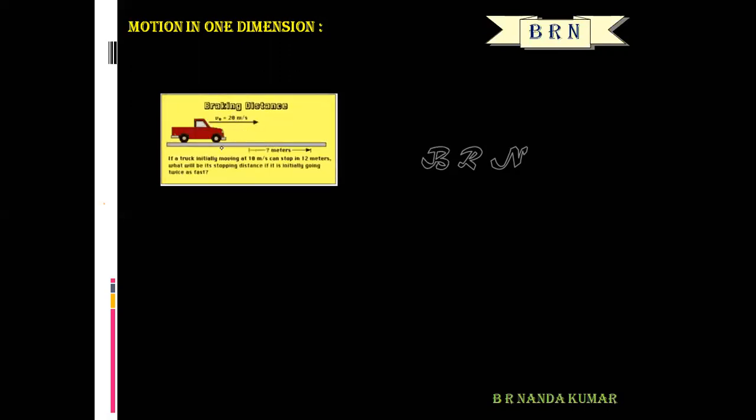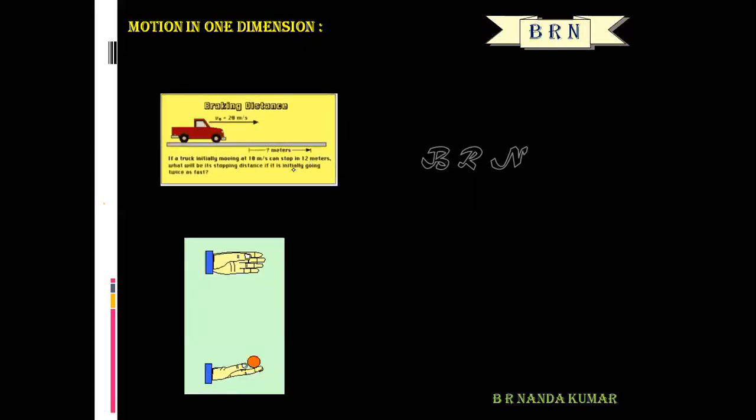For example, a car moving along a straight road, or a train moving along a straight track, that is motion in one dimension, or a freely falling body. What is the meaning of a freely falling body?